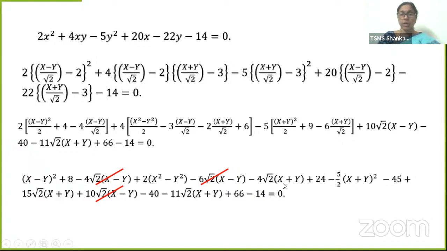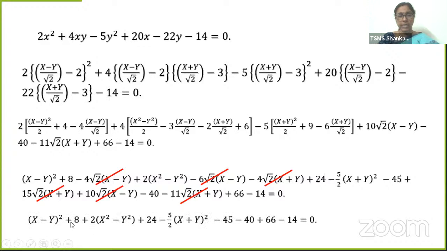Then we have minus 4 root 2 plus 11 root 2 minus 15 root 2 plus 15 root 2. These two terms also get cancelled. What are left? See, x minus y whole square. All these terms I'm going to write again. x minus y whole square 8 and 2 times x square minus y square plus 24 minus 5 by 2 x plus y whole square minus 45 plus 66 minus 40 is here plus 66 minus 14. I'll take this term again.